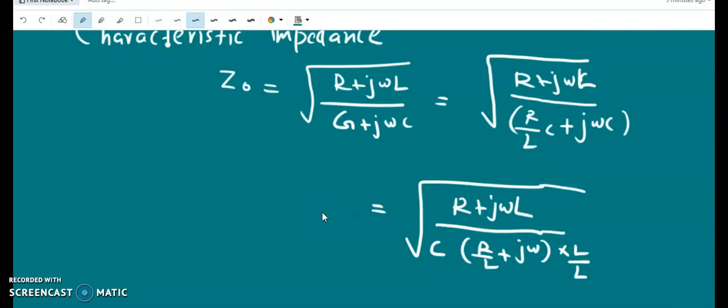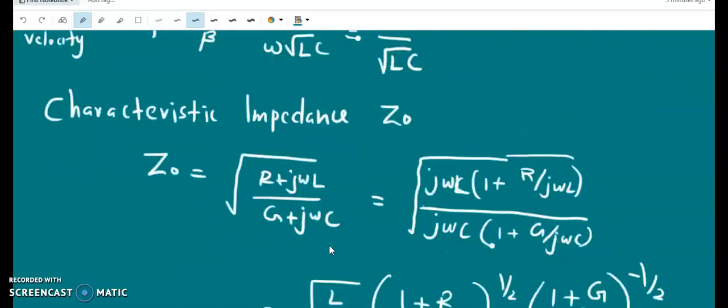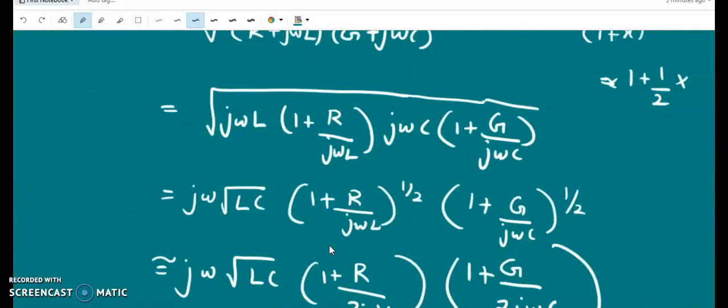So for all these three transmission lines, low loss, lossless and distortionless, dispersion is not there. They are non-dispersive in nature. But the lossy transmission lines are dispersive provided they do not satisfy the condition for the distortionless transmission line.